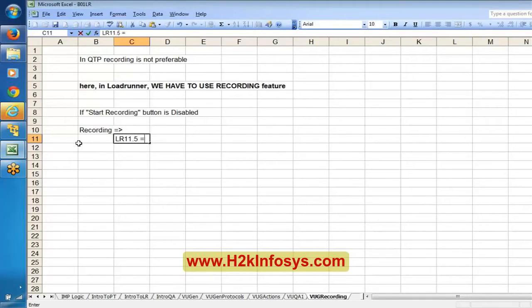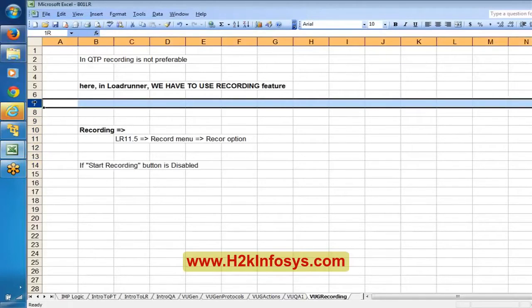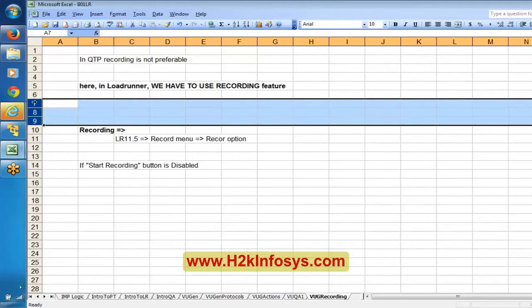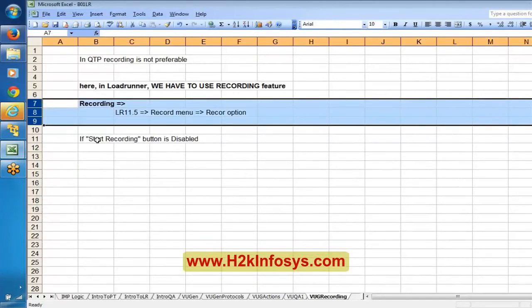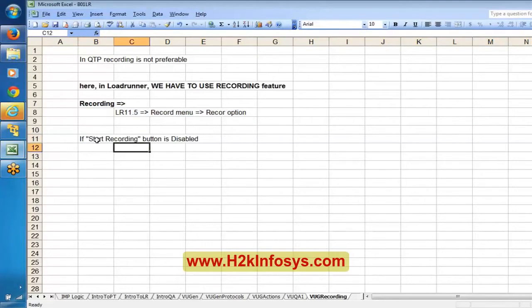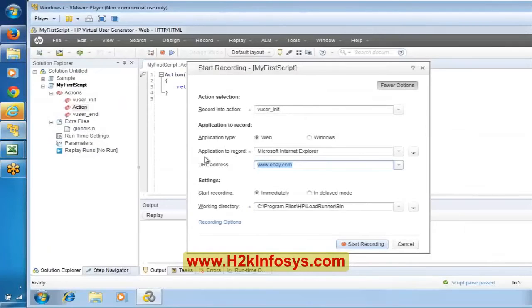LoadRunner 11.5, the Record menu and record option. In these options, I'm saying that if the start recording button was disabled, in that case click on the browse button against the application to record.